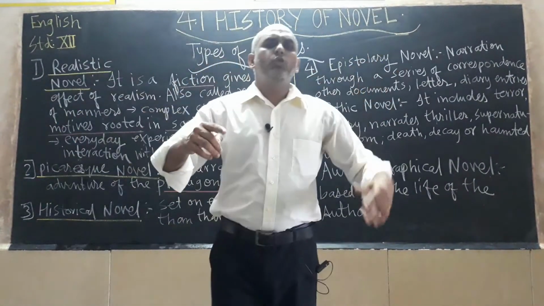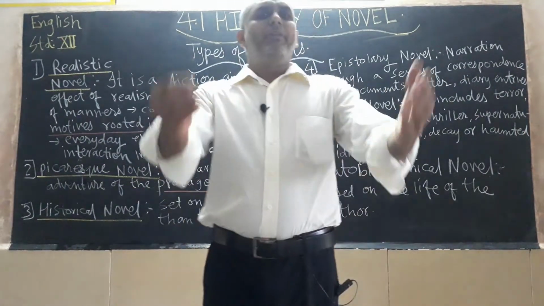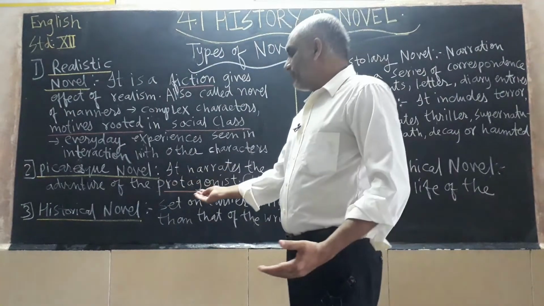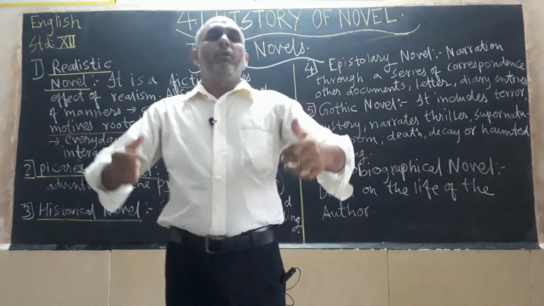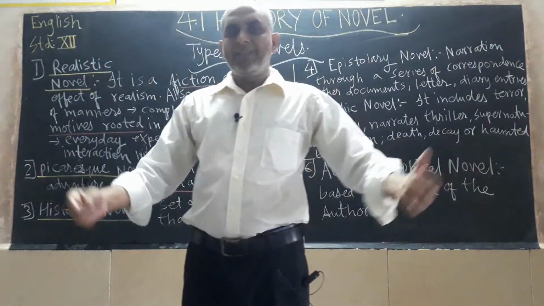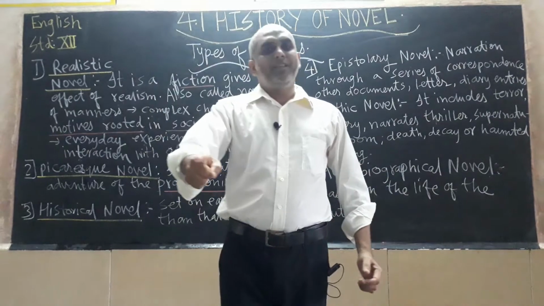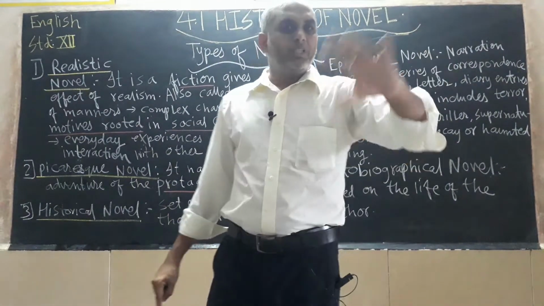The villain exploits the hero. Sometimes the villain kills the father and mother of the hero. Then the protagonist comes on the stage, delivers a dramatic monologue in front of the audience, and says, I will take revenge, I will not leave the culprit who killed my father and mother.